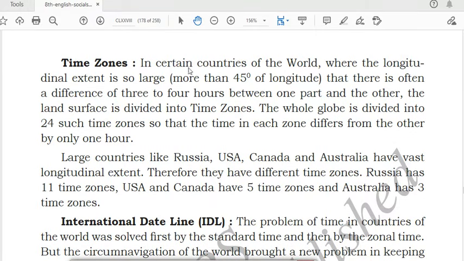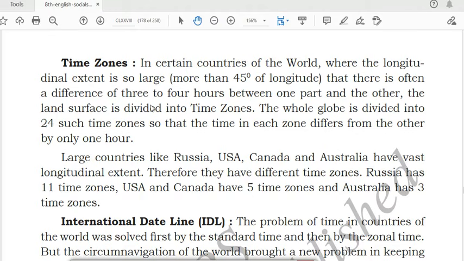Time zones. In certain countries of the world, the longitudinal extent is so large that there is often a difference of 3 to 4 hours between one end and the other, and the land surface is divided into time zones. The whole globe is divided into 24 such time zones, so that time in each zone differs from the other by only 1 hour.